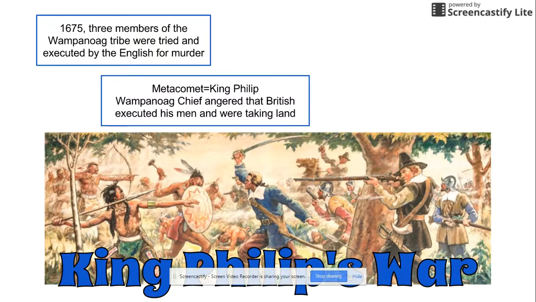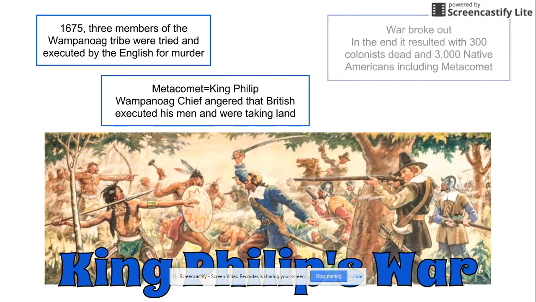And he was angry at the fact that the British had tried and executed his men. They felt that they were out of line doing that. He was already upset that they had not been able to come to a compromise. He kept seeing the British taking more and more land away, and there was no compromise between the two because of that. And so tensions were already high. So after this event, war breaks out between the two groups.